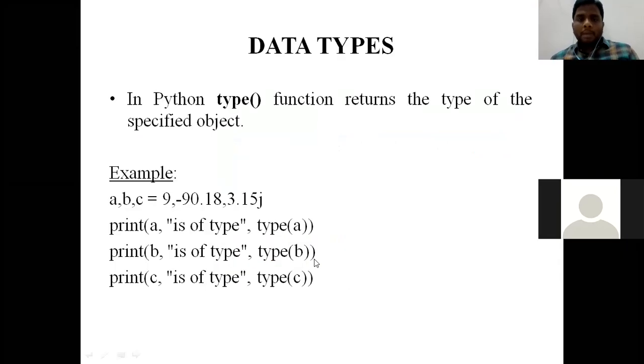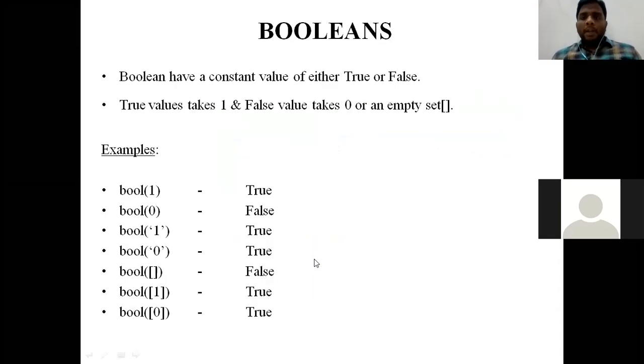Coming to the next slide, Booleans. In data types, there are three types. The first one is numbers, and in numbers we know integers, floating point values, and complex numbers. The second data type in Python is Booleans. Booleans have a constant value of either true or false. It gives only one value, either true or false. No more values will be represented. There is no third option.